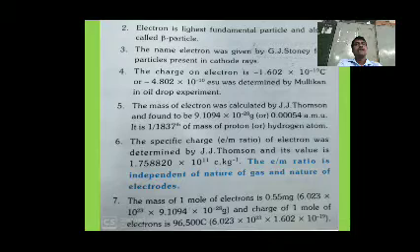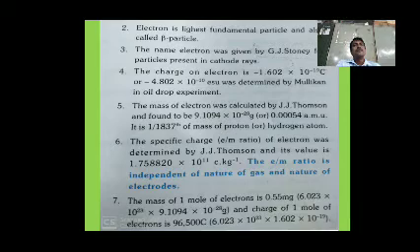The charge on an electron is minus 1.602 into 10 to the power of minus 19 coulombs, or minus 4.802 into 10 to the power of minus 10 ESU, electrostatic unit, and was determined by Millikan in the oil drop experiment.